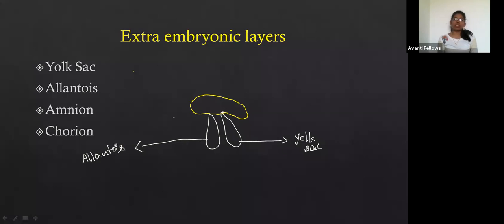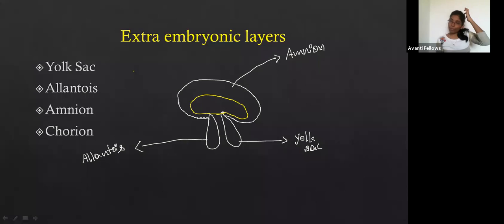And around the fetus or the embryo, there is one more layer called the amnion, and this layer contains the fluid. Did you hear about the amniotic fluid? Yes, Raghavi.